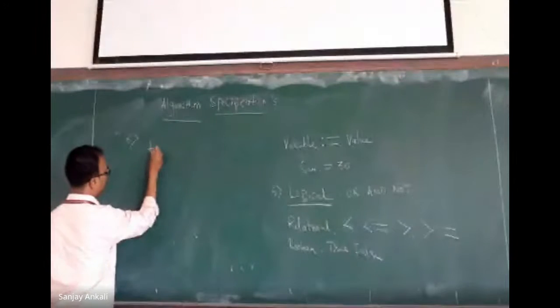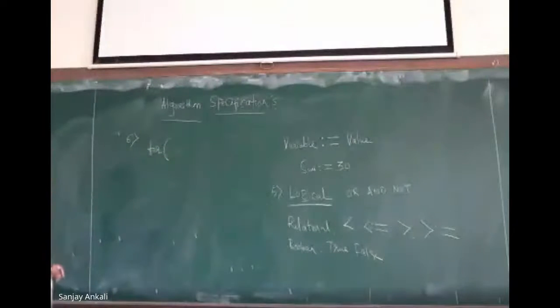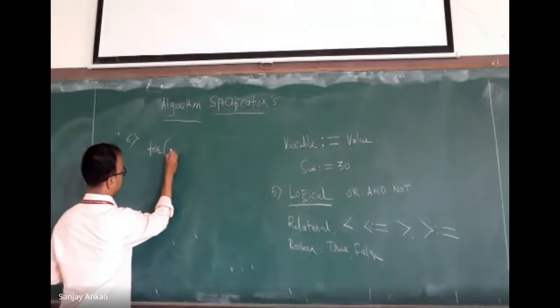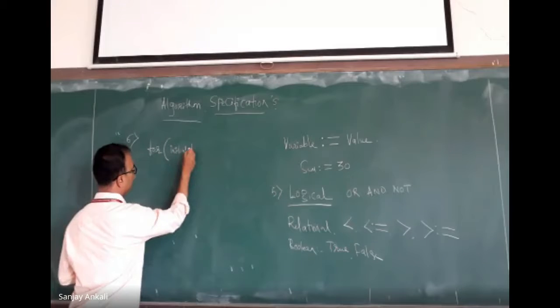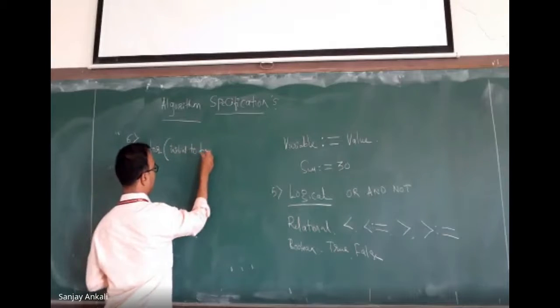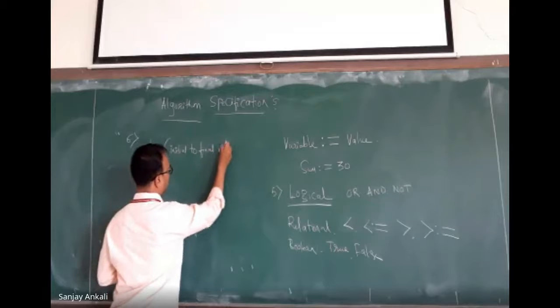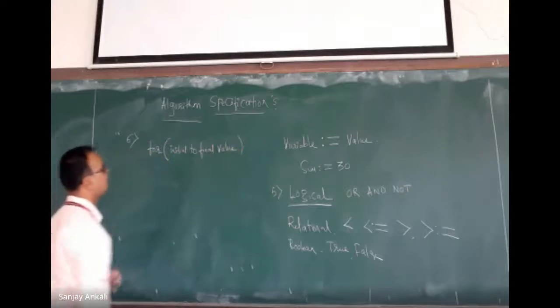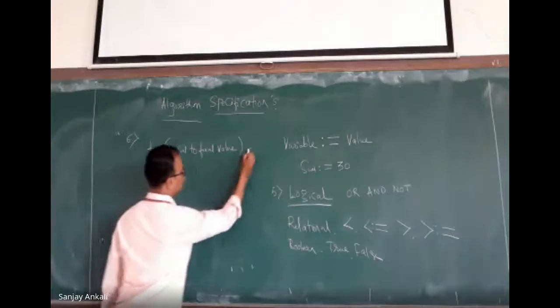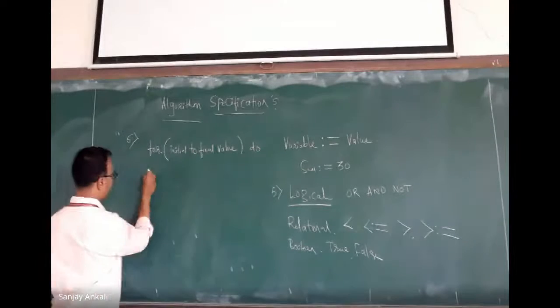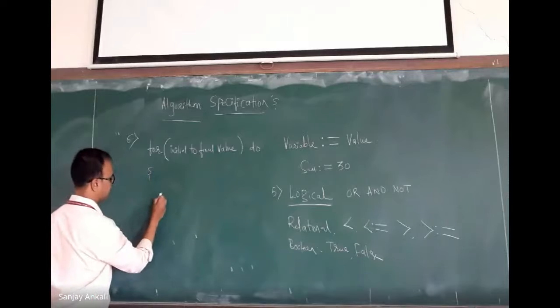We have to start with for, initial value to final value, do, opening bracket, closing bracket, statement.